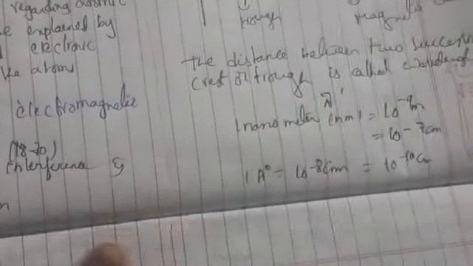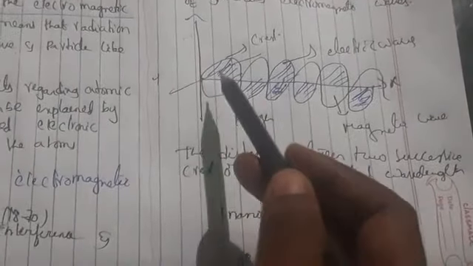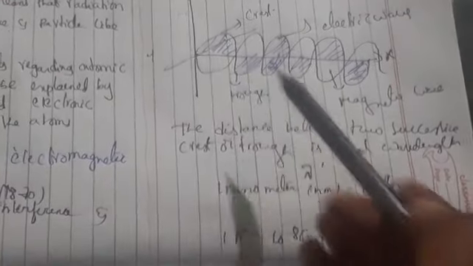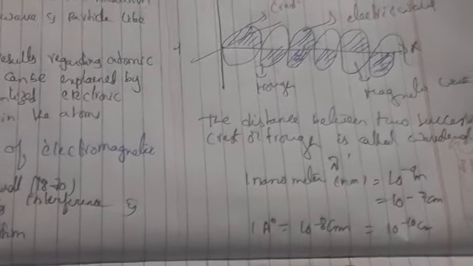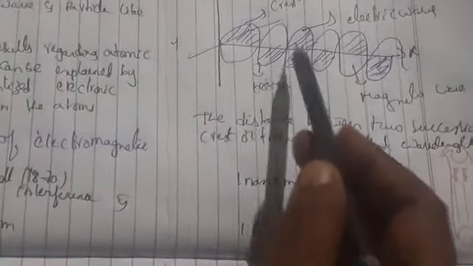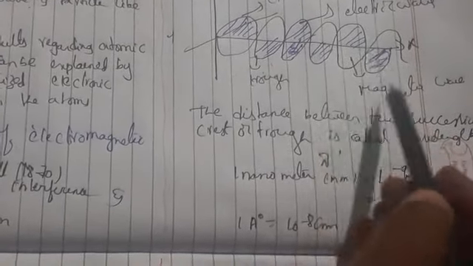So this is wavelength. And coming to frequency, here we have discussed that the distance between two successive crests or two successive troughs we call wavelength. So frequency is nothing but what?